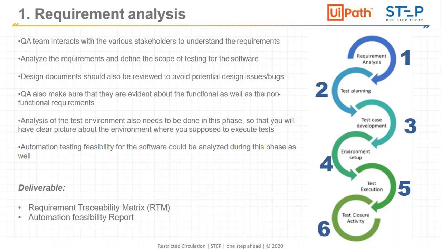Why the RTM is necessary is that it's a mapping between whatever requirement you have got from the client, and the test cases and test scenarios you are going to create or automate. And with the mapping from the requirement traceability matrix, we will know whether the test coverage is 100% or not. We are covering all the test cases or not.